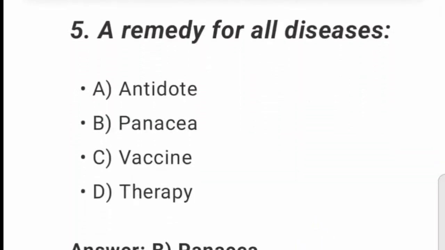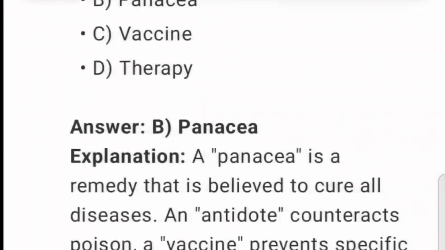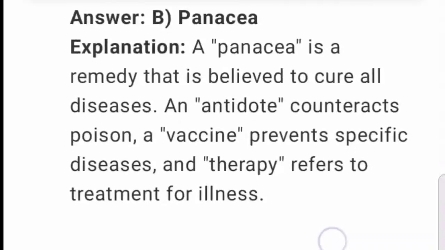5. A remedy for all diseases. A. Antidote. B. Panacea. C. Vaccine. D. Therapy. Answer B. Panacea. Explanation. A panacea is a remedy that is believed to cure all diseases. An antidote counteracts poison. A vaccine prevents specific diseases, and therapy refers to treatment for illness.